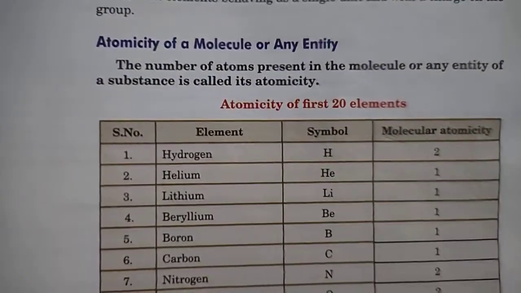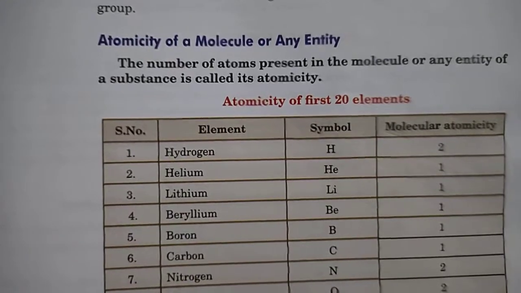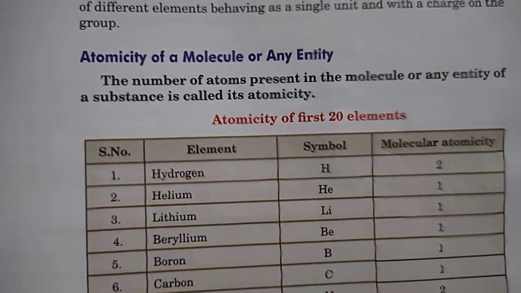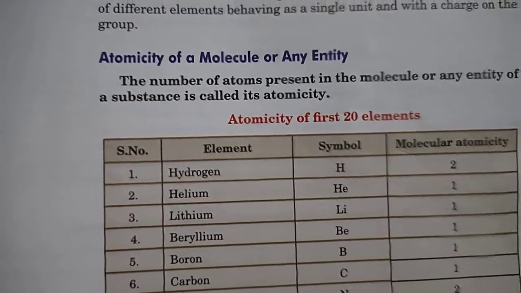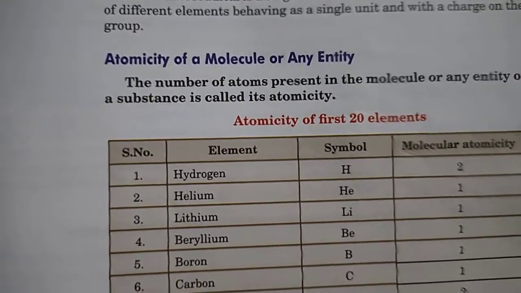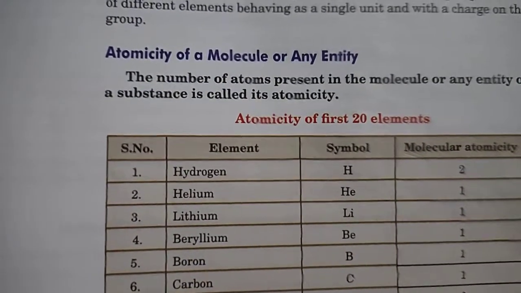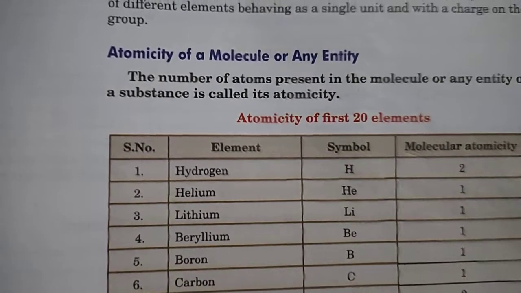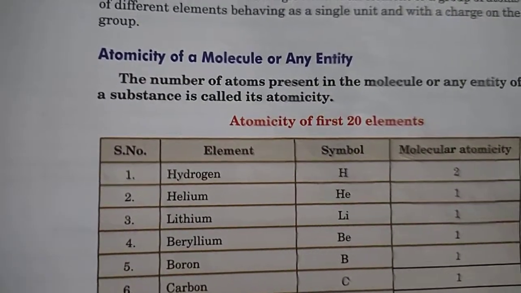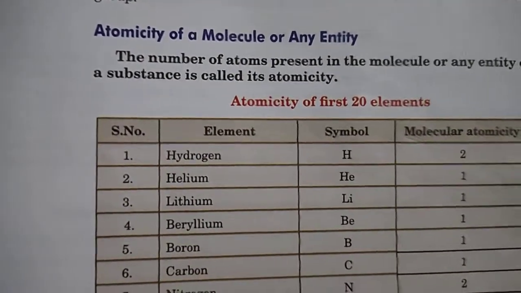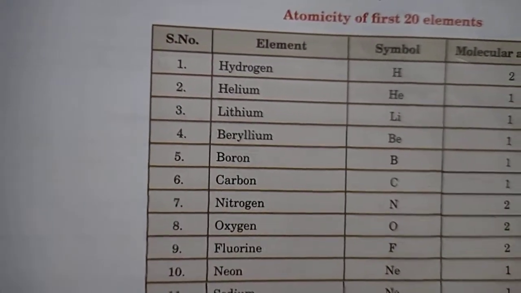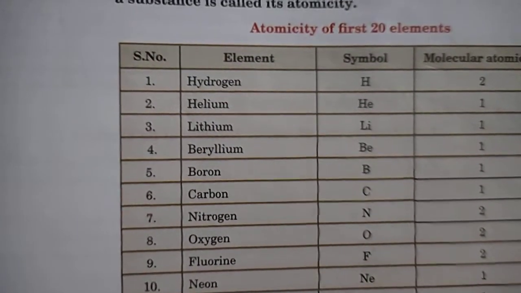Now, atomicity. Atomicity means the number of atoms present in the molecule of any substance, of an element, we can say. You can also say the number of atoms present in a molecule of an element or a compound is called its atomicity. Like hydrogen, you know that hydrogen does not exist independently.